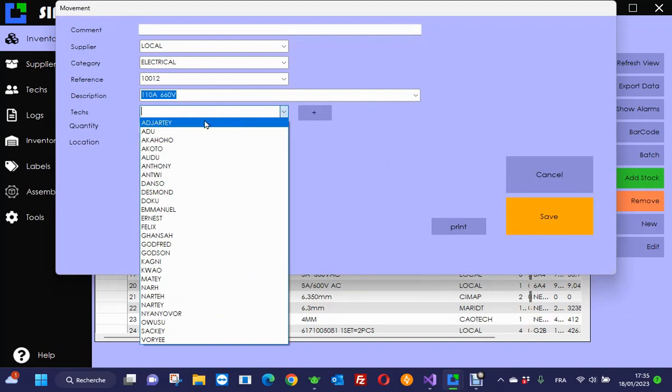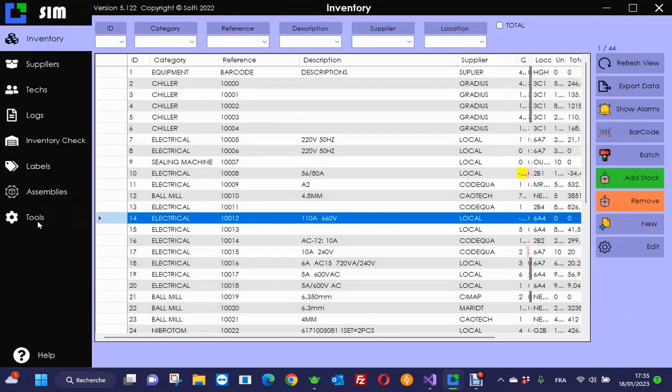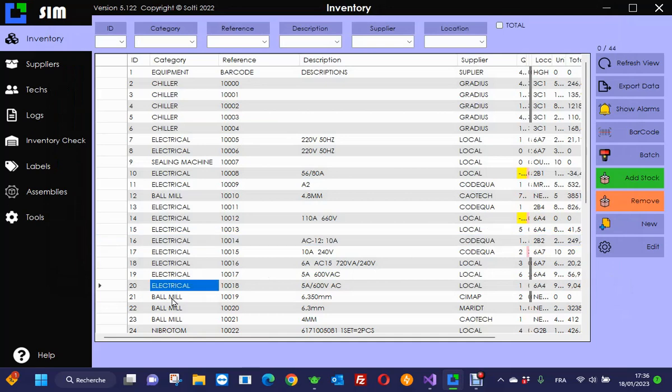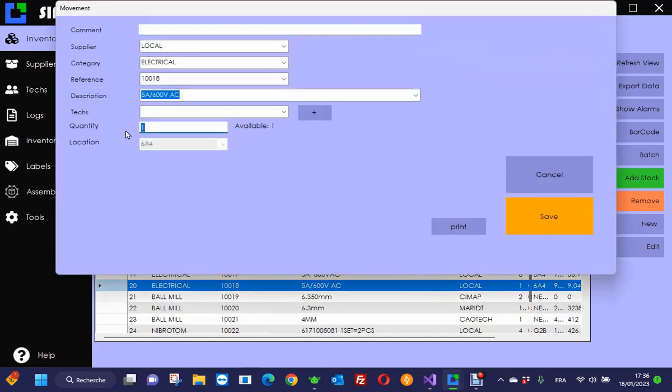He has to select who he is. That can be done using a barcode reader. And my name is Adjan Kate, and I need two quantity of this item. Then I can save it. I need also one of this part, so I remove it. The removal can be done, of course, using a barcode reader.